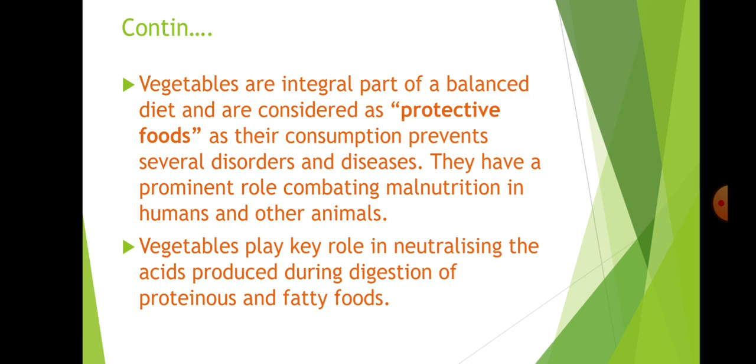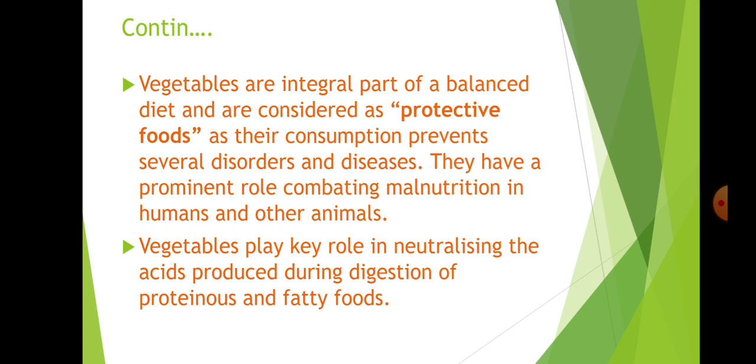Next, vegetables are an integral part of a balanced diet and are considered protective foods. If you provide your body with all vitamins and minerals, then there is no chance of disorders, and the chance of disease is also less, so they act as protective foods. They have a prominent role in combating malnutrition in humans and other animals also.